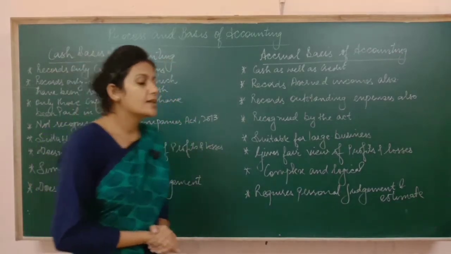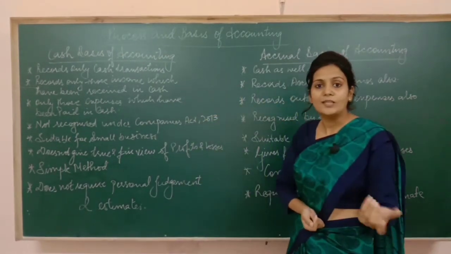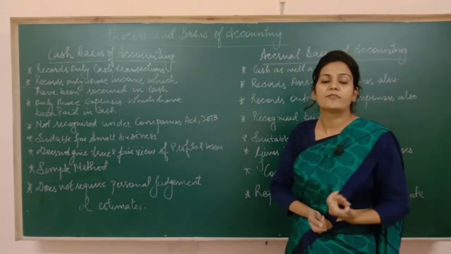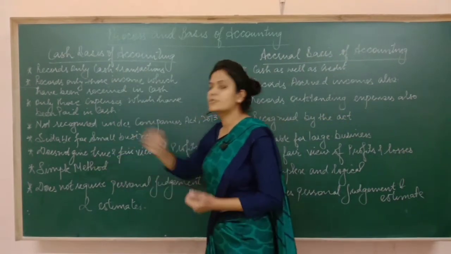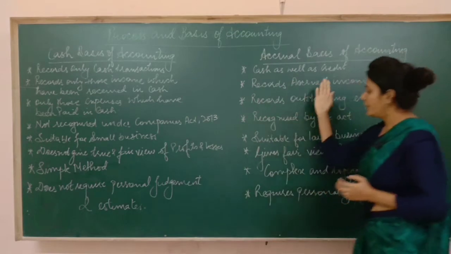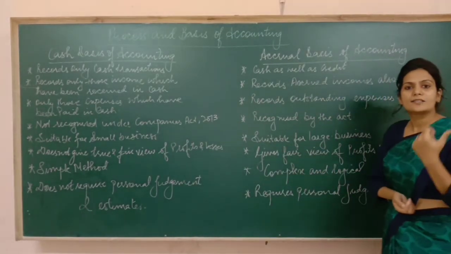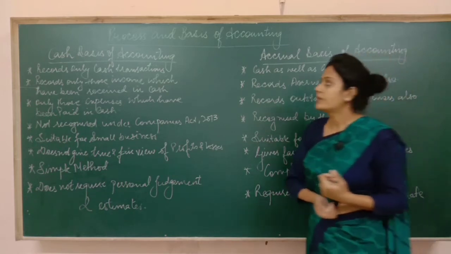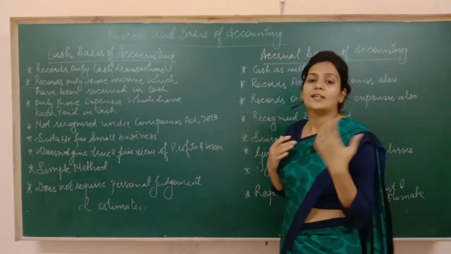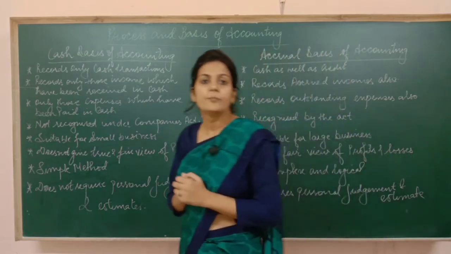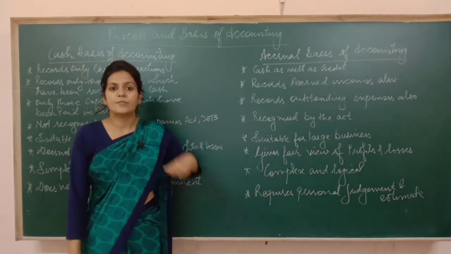Then the next comes, under cash basis we are recording the transactions the way they are. Way they are means if they are in cash we are recording, if they aren't in cash we are not recording. It means that this basis of accounting is simple. But accrual basis of accounting is a little complex because here we need to understand various aspects. Then under cash basis of accounting, personal judgment and estimates are not required. But under accrual basis of accounting, we need personal judgment and estimates also.